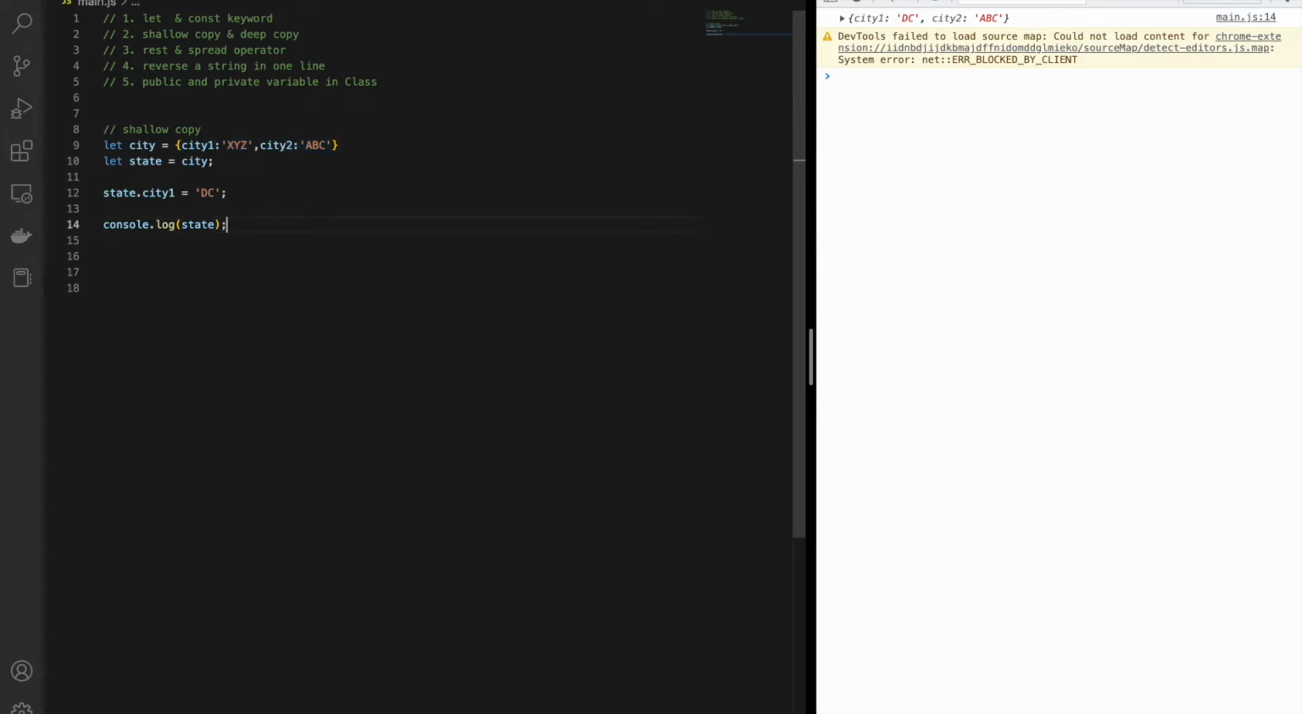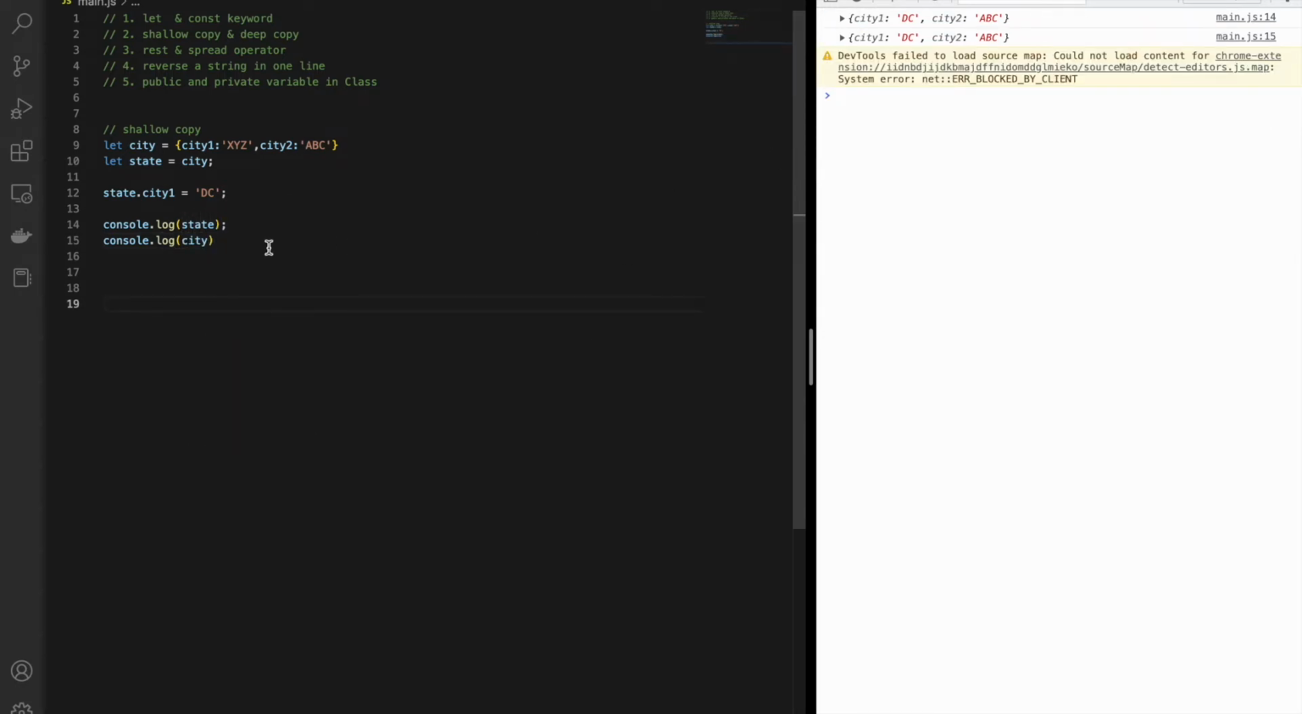So now in the shallow copy, what happens when I try to do a console of this city, you can see that this same was copied to the city, and we have lost the values of the city variable. So in order to achieve that, we got a concept of a deep copy where we are copying the object itself, not its reference.